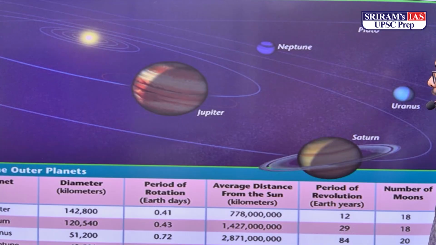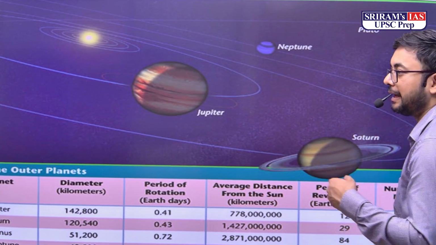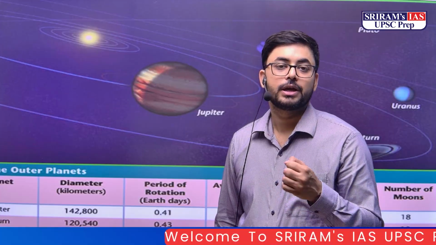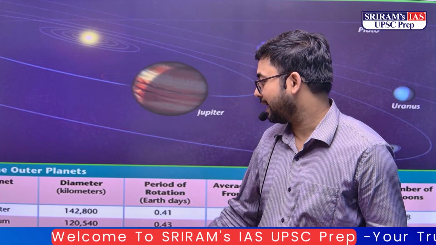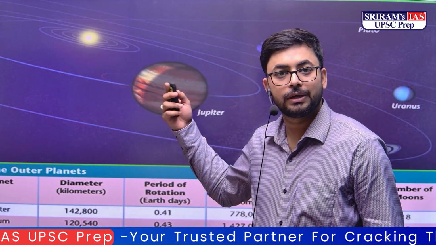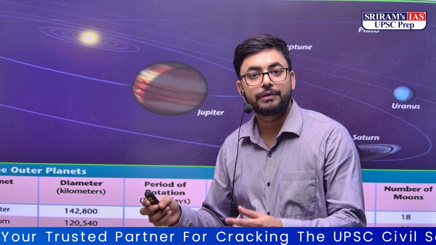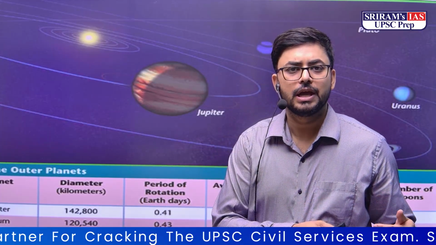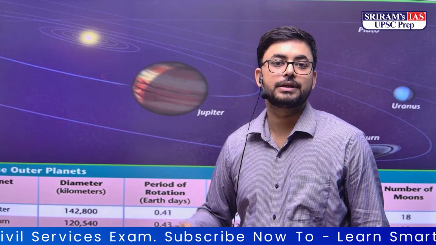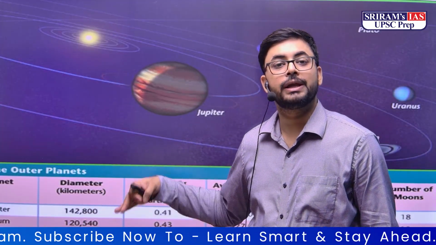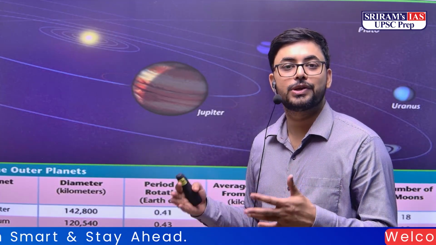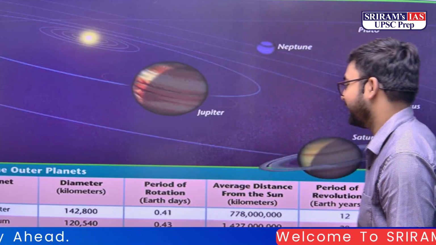After this, among the planets, we have the gas giants and the ice giants. Gas giants like Jupiter and Saturn, and the ice giants like Uranus and Neptune. Remember, these planets were not known to the Western world. They have only been known to the Western world in the last few hundred years. For example, Uranus was known to them only in the 17th century. Neptune was known only in the 18th century. It's a separate matter that Indian astronomers have always known that there exist 9 planets.